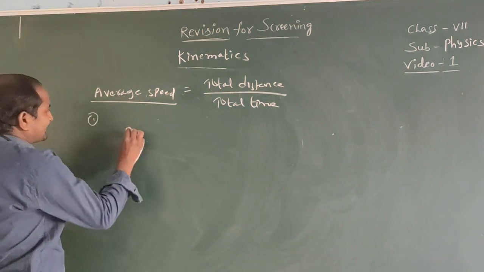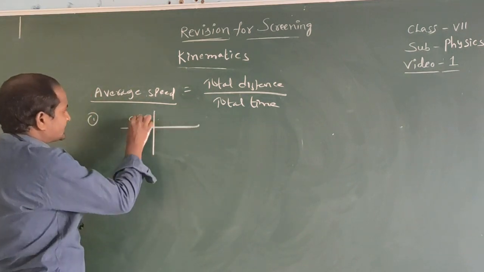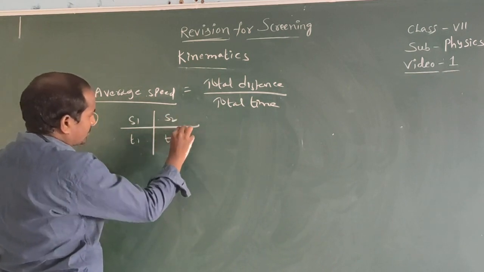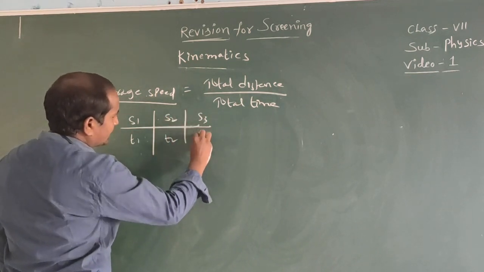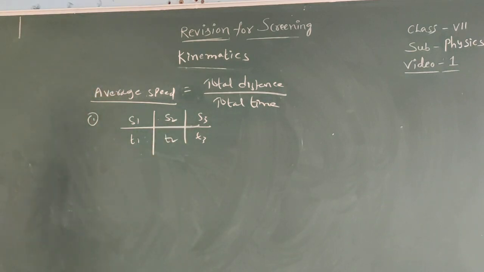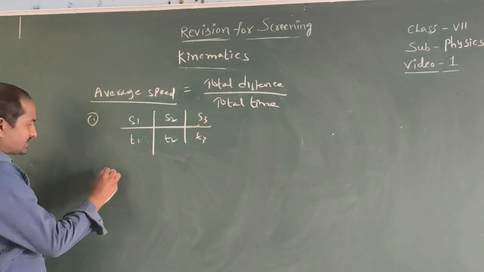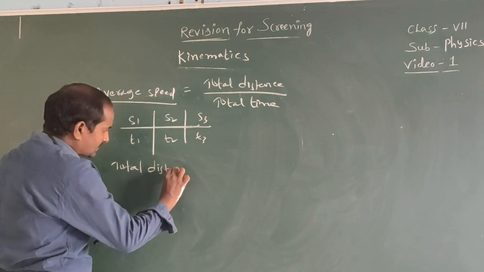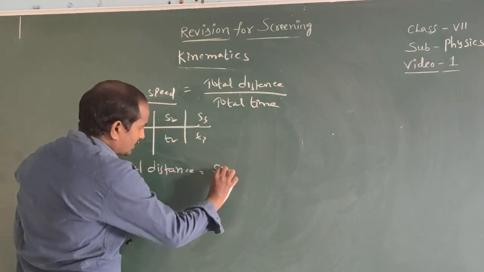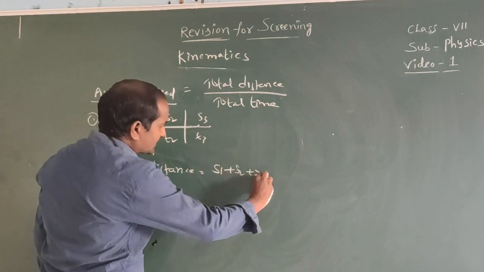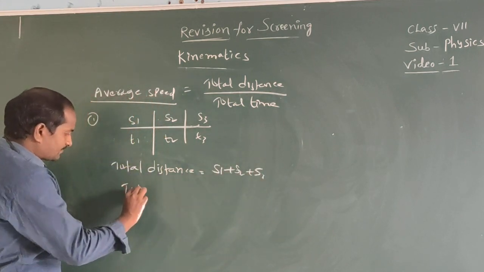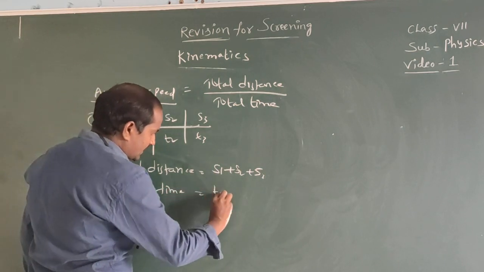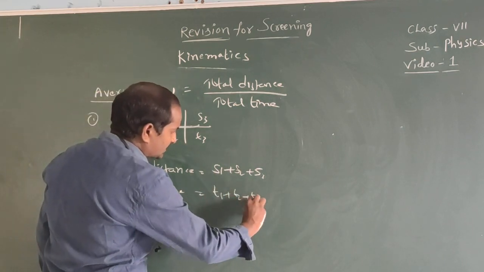For example, if a body covers S1 distance in T1 time, S2 distance in T2 time, and S3 distance in T3 time, then find the average speed. Total distance equals S1 plus S2 plus S3, and total time T equals T1 plus T2 plus T3.